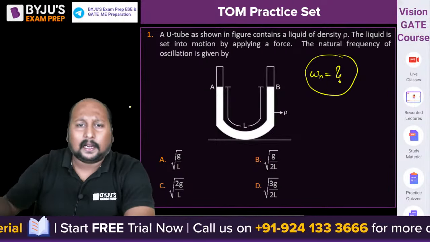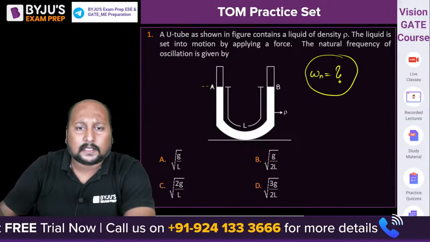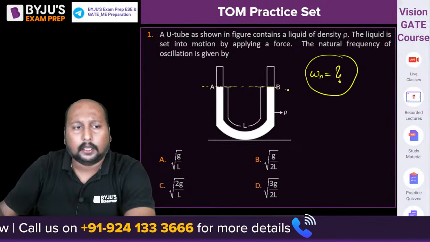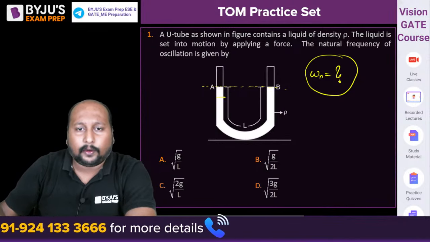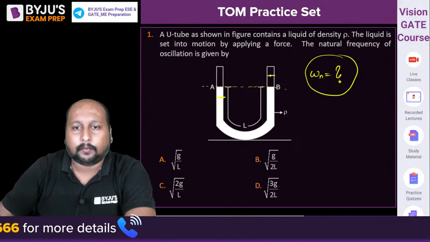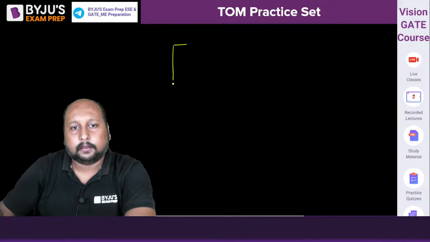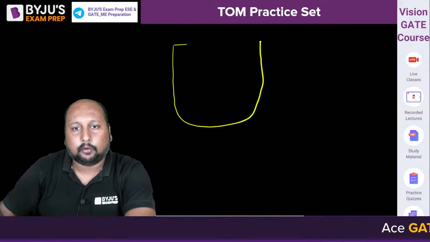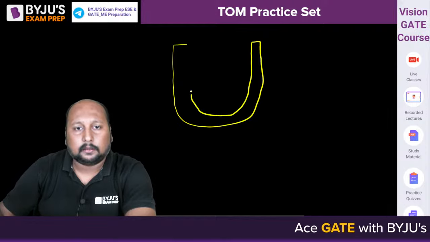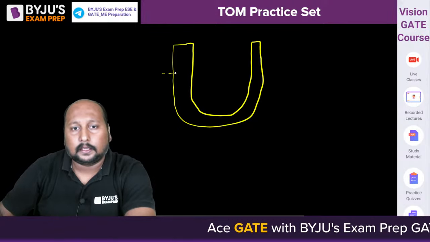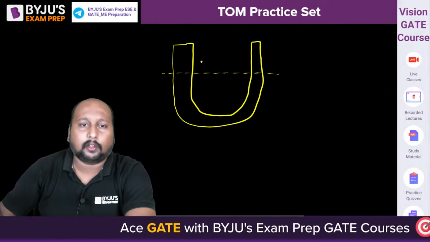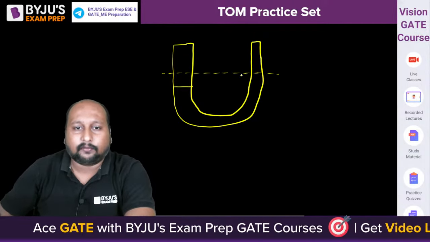If you apply some amount of force, this is the initial position, right? The liquid will move downward on this side, and on this side the liquid will move upward. If I try to draw this diagram, this is your U-tube manometer. Bear with me with that diagram. This is the initial position. Akshay is also going with option B. So let us suppose you are applying some force on the fluid.